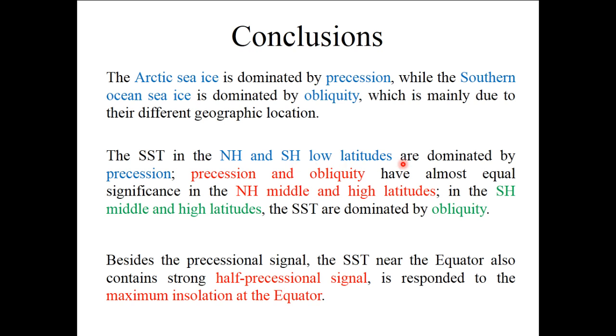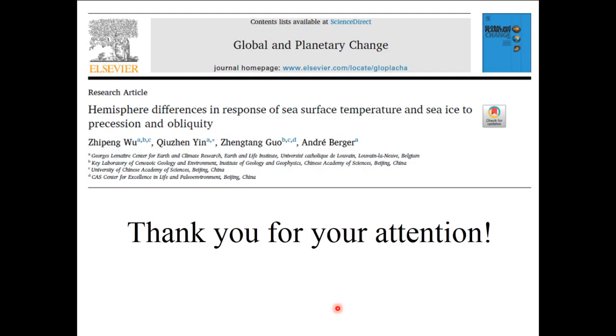Precession and obliquity have almost equal significance in the North Hemisphere mid and high latitudes. In the South Hemisphere mid and high latitudes, the sea surface temperatures are dominated by obliquity. Besides the precessional signal, the sea surface temperature near the equator also contains a strong half-precessional signal. It responded to the maximum insolation at the equator.